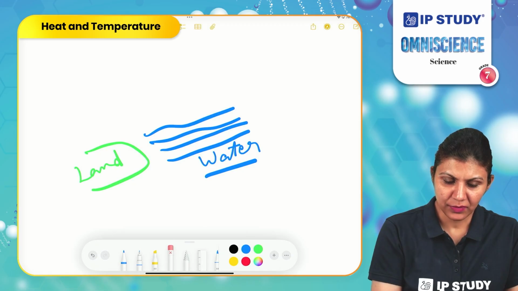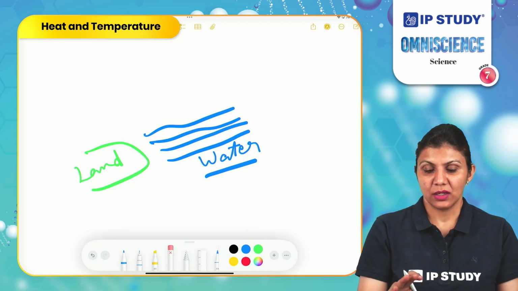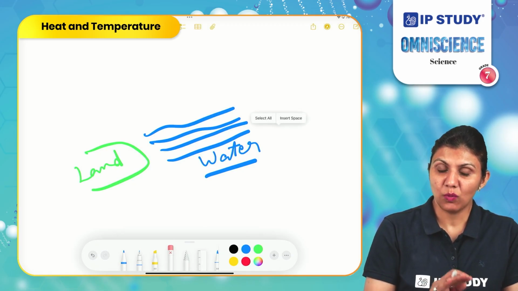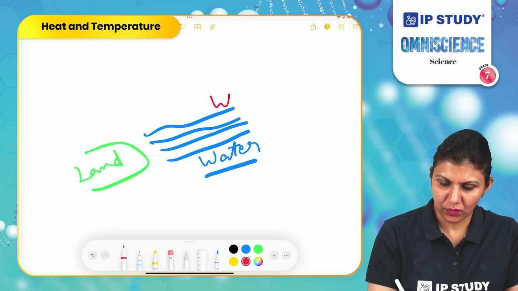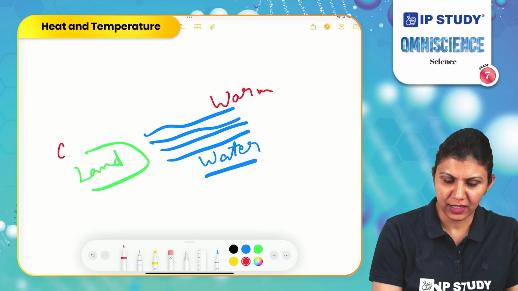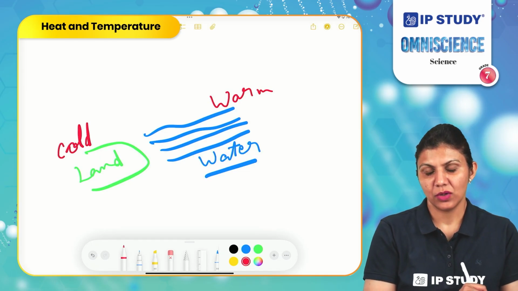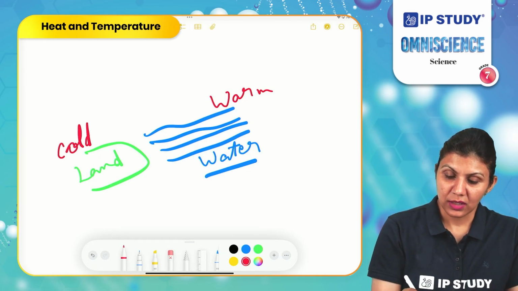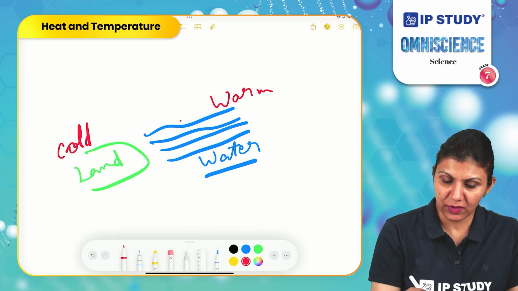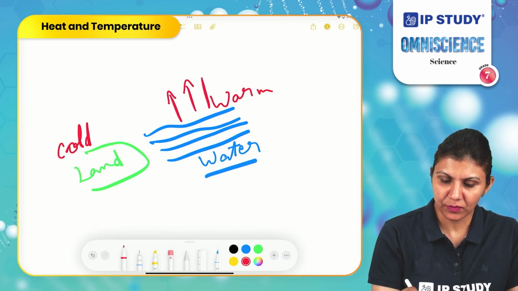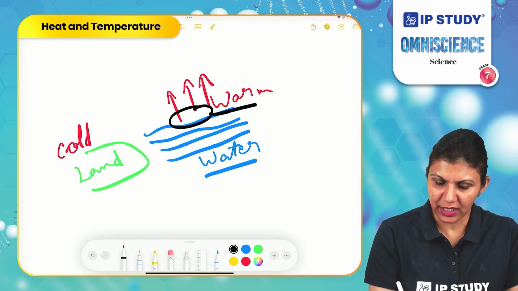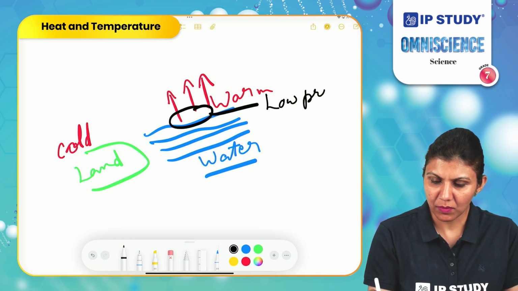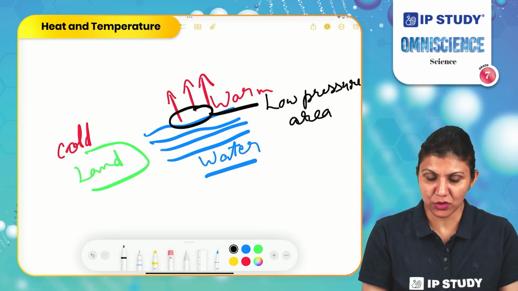So what will happen? In this state, the water is comparatively warmer than the land. It is warm, and the land will be comparatively cold. So now the warmer air above the ocean will start rising up. As a result, there will be a low air pressure area or low air pressure zone.